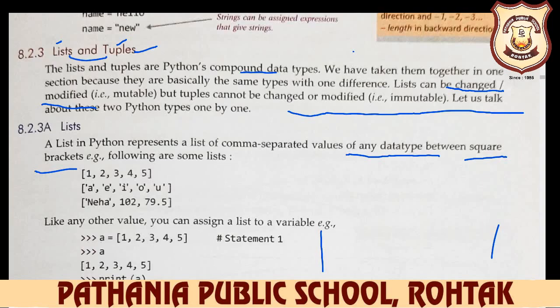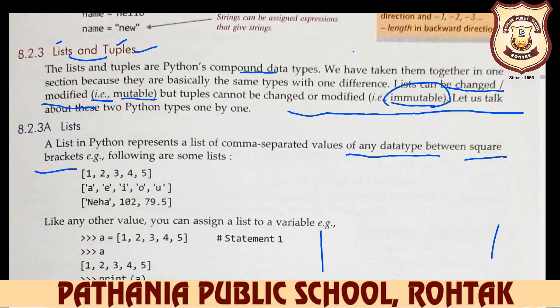And what is the main difference? The main difference between the list and the tuple: a list can be changed or modified, that is mutable. So here mutable, and the other term is immutable. What is the meaning of mutable? Mutable is the term used to change or modify. If your value can be changed or modified, it means the variable and data type is mutable. But if your inputted value cannot be changed or modified, then we say immutable. Later we will learn more about mutable and immutable also.